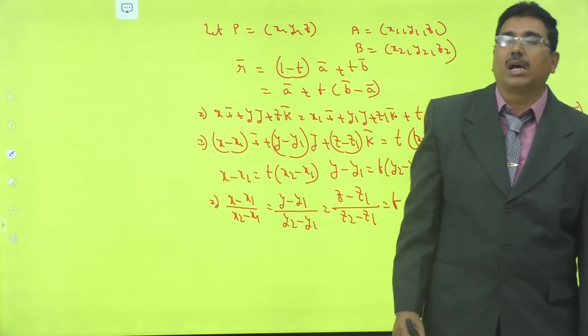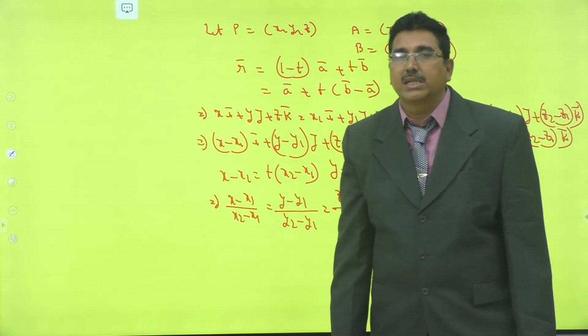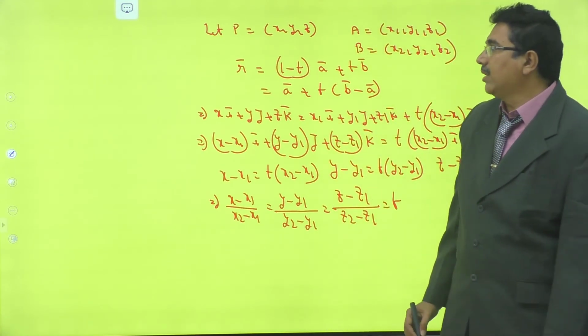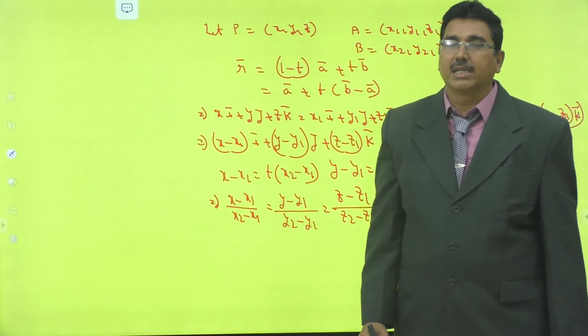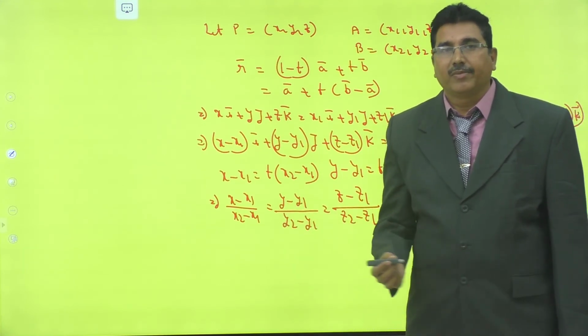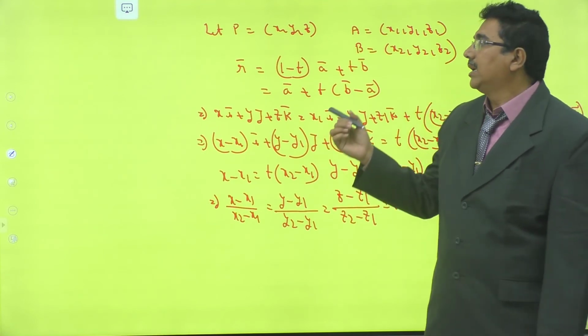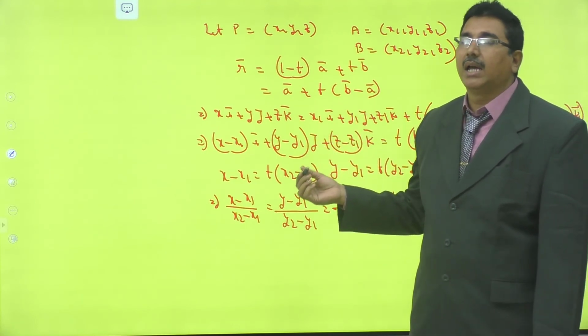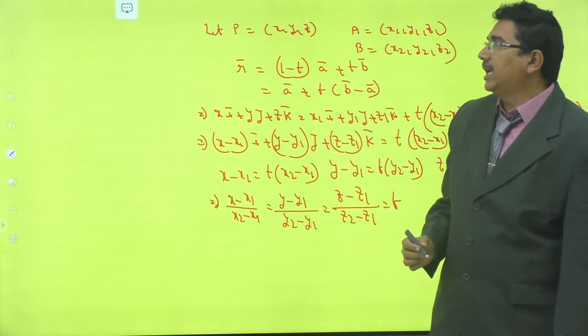This is also called the parametric equation of a line passing through 2 points. So we have already seen the vector equation of a line and the Cartesian form of a line.